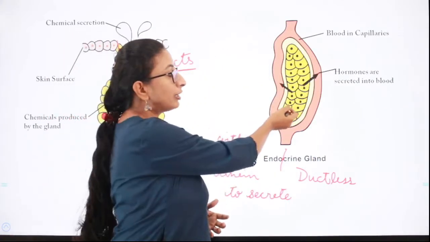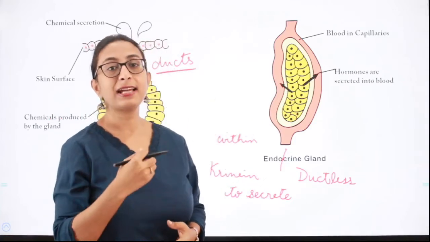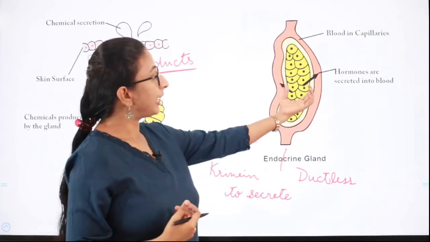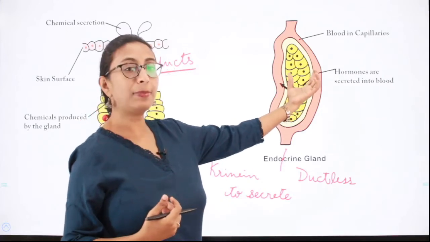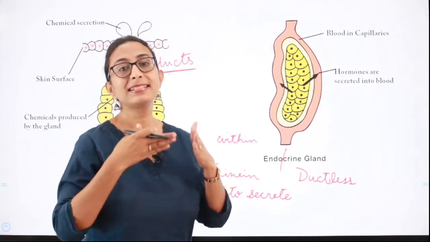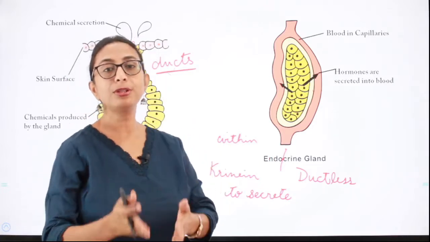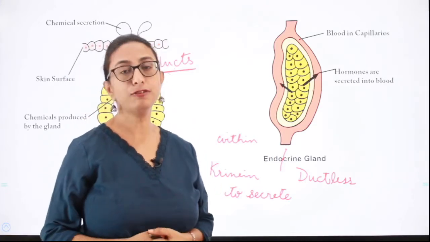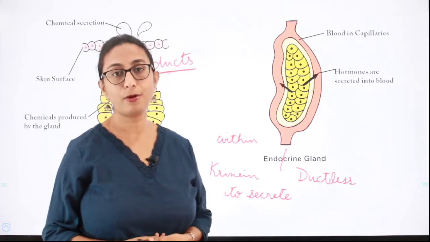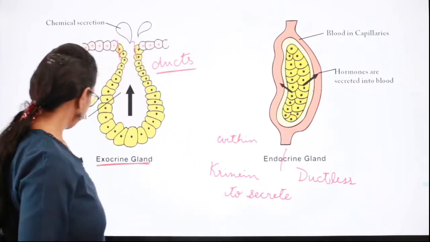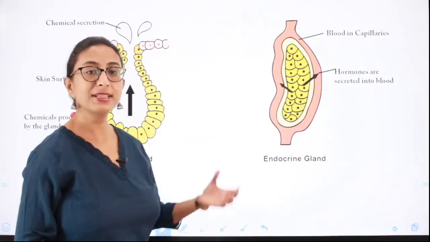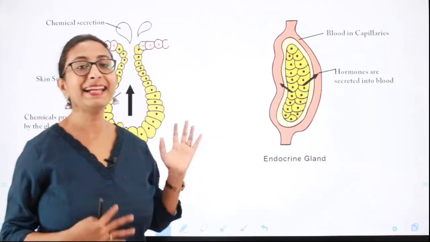The cells of the gland synthesize and secrete substances called hormones which are directly absorbed into the blood in the surrounding capillaries, and through the blood these substances called hormones move to the target place where they carry out the functions or whatever activities they are supposed to perform. So this is about exocrine gland and endocrine gland.